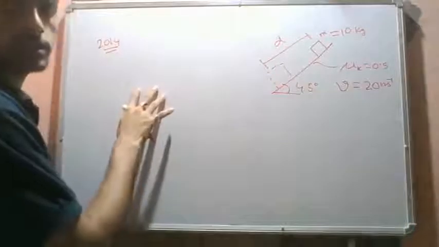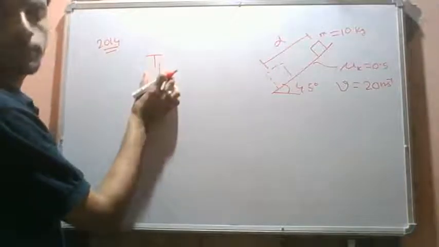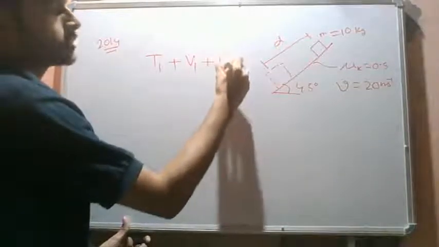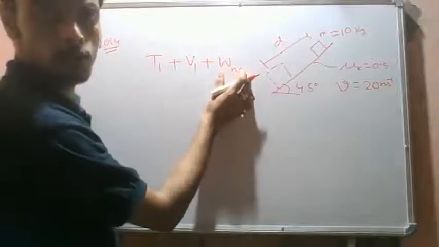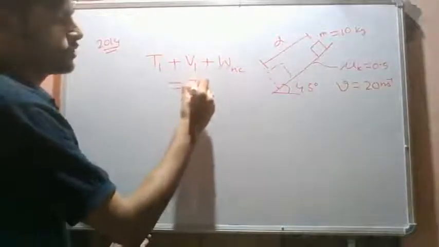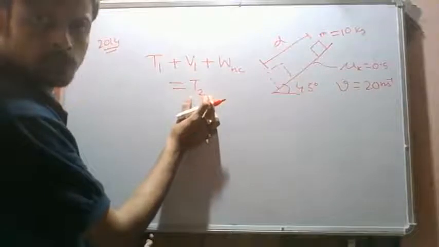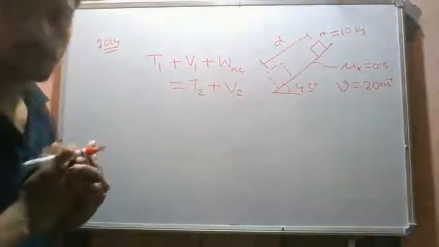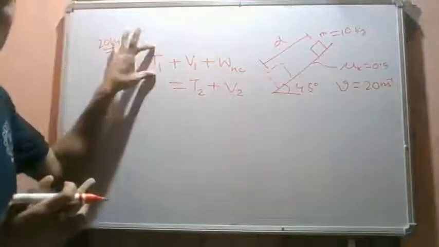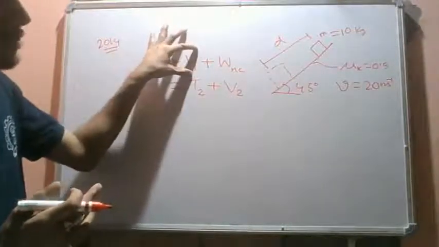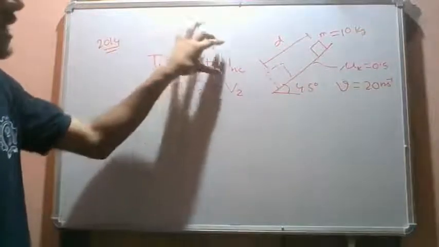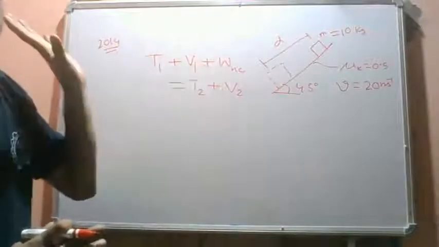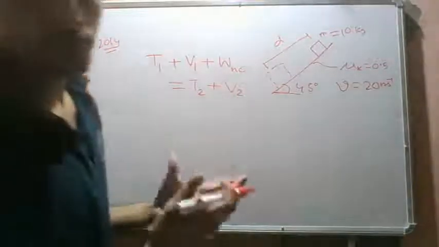The work energy principle states that total initial kinetic energy of the system plus the total potential energy of the system plus work done by all non-conservative forces is equal to total final kinetic energy of the system plus final potential energy of the system. This is our work energy principle we have seen earlier. So now let's identify each of the terms.